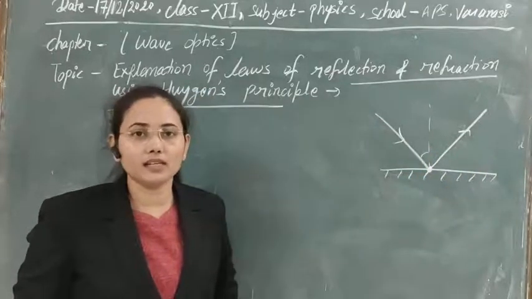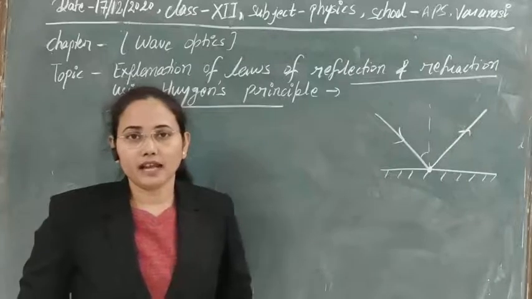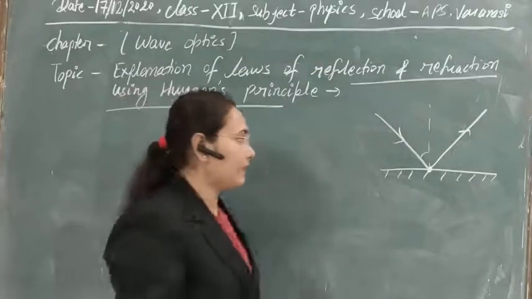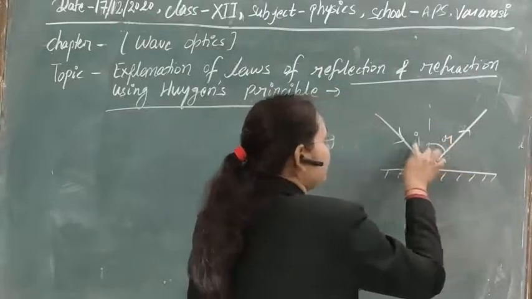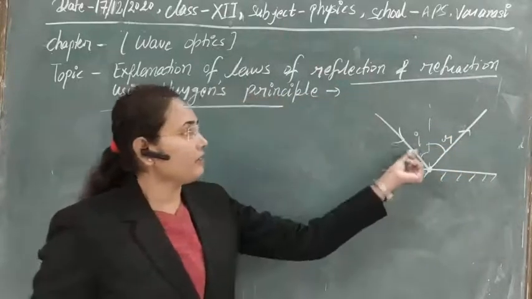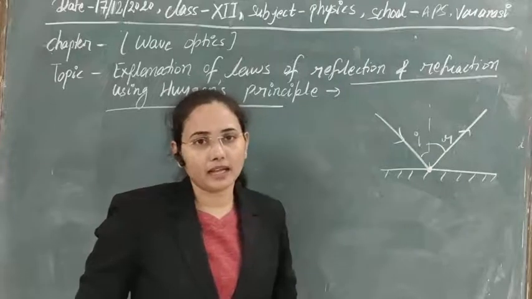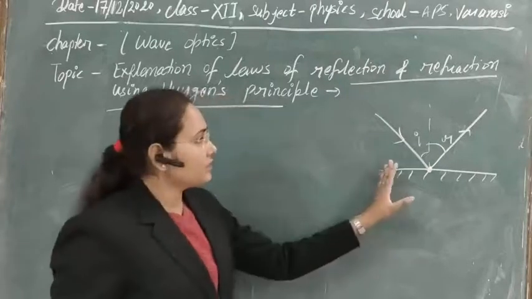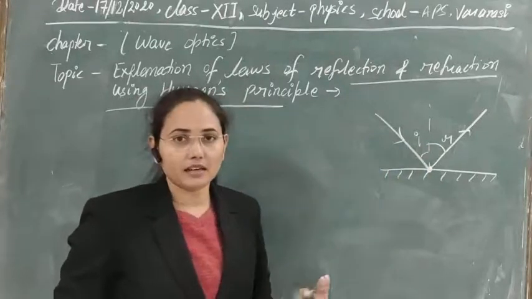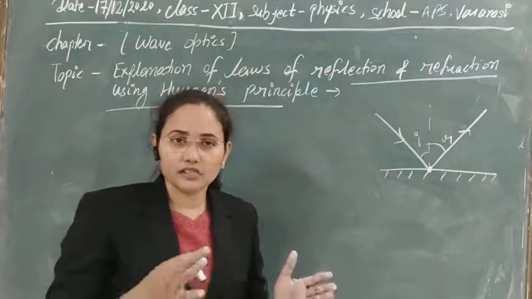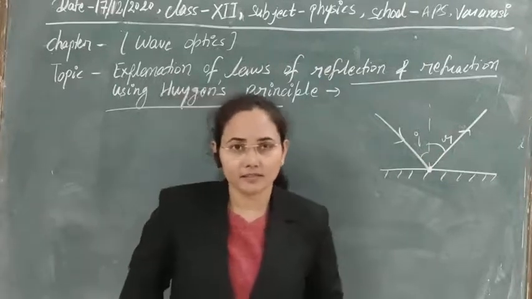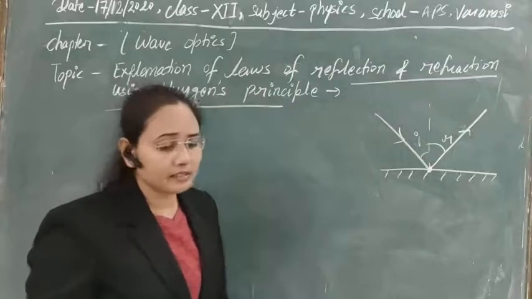In a simple way you can say that in the case of reflection, a change in direction takes place, and the angle at which the change in direction takes place is always equal to the angle of incidence, with respect to the same normal that we are taking here. So this is the concept of reflection, and also i is equal to r. This is the law of reflection, means the angle of incidence is equal to the angle of reflection. So let's see whether this is correct.